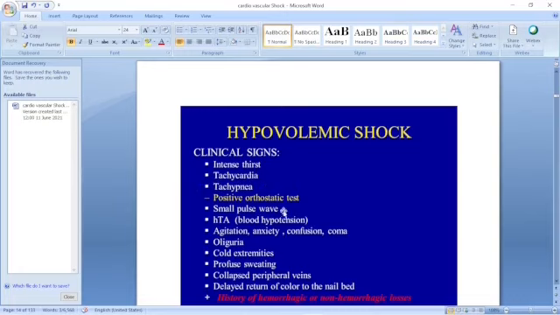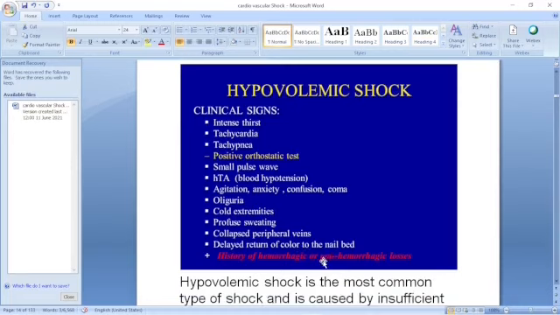Small pulse wave and hypotension, agitation, anxiety, confusion, maybe coma in extreme cases, oliguria, cold extremities, profuse sweating, collapsed peripheral veins, and delayed return of color to the nail bed. In the nail beds you can see the vascularization of the body.